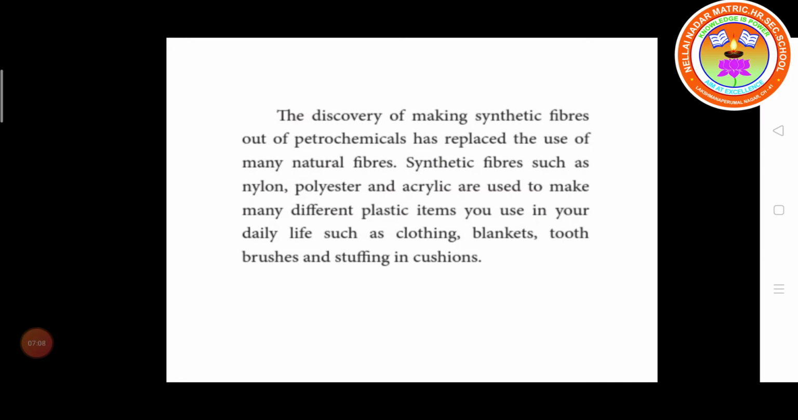Synthetic fibers are produced from petrochemicals. Among synthetic material types, we are using nylon, polyester and acrylic. They are used in many different plastic items in daily life, such as clothing, blankets, toothbrushes and stuffing in cushions and sofas.